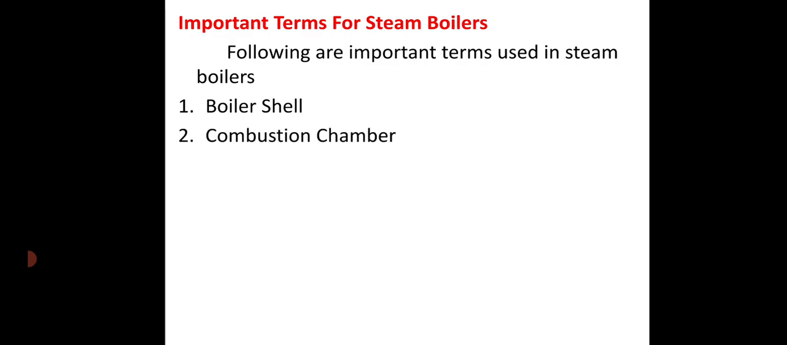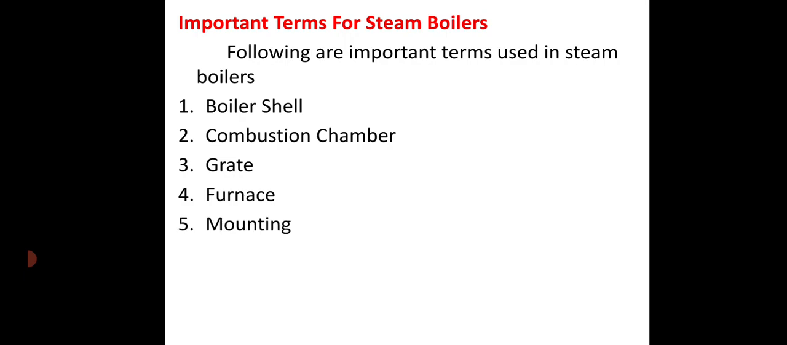Then second term, combustion chamber. It is the space meant for burning the fuel in order to produce the hot gases or flue gases which transfer heat to water. Then third, grate. It is a platform in the combustion chamber on which fuel is burned. The grate consists of cast iron bars which are spaced apart so that the air required for combustion can pass through them. Then fourth, furnace. It is the space above the grate in which fuel is actually burned. The furnace is also called the firebox.